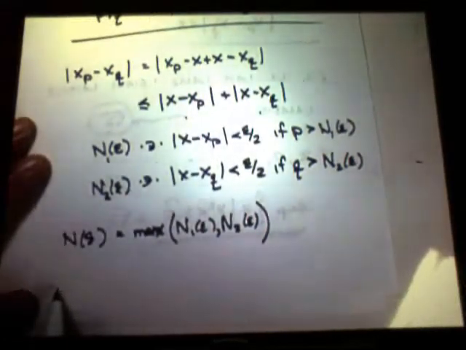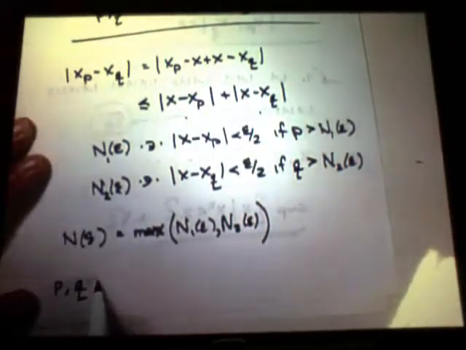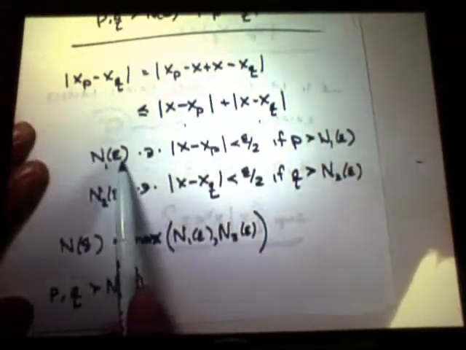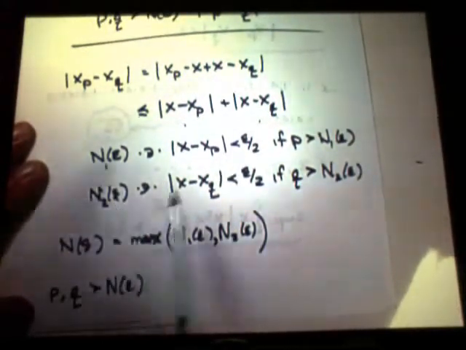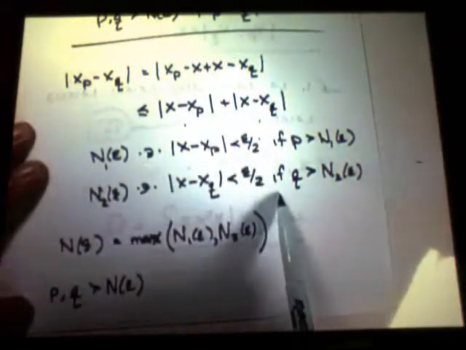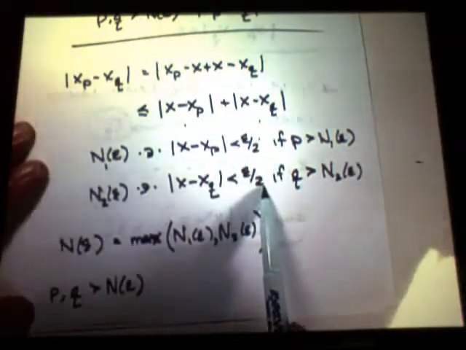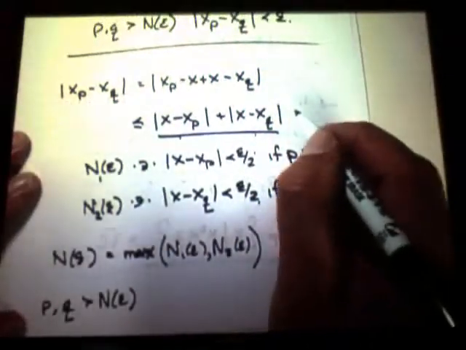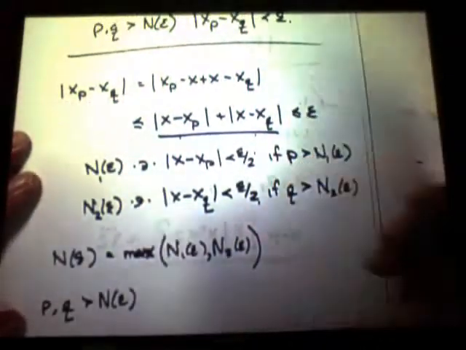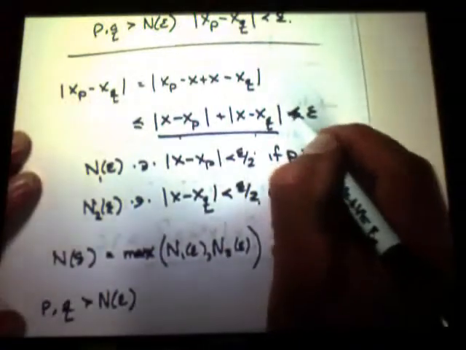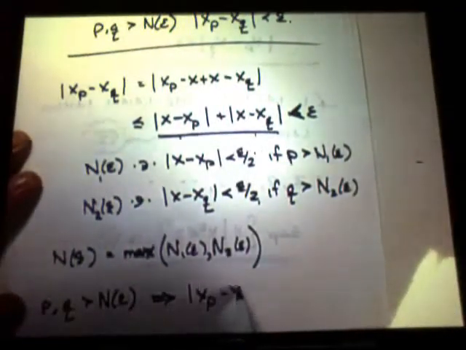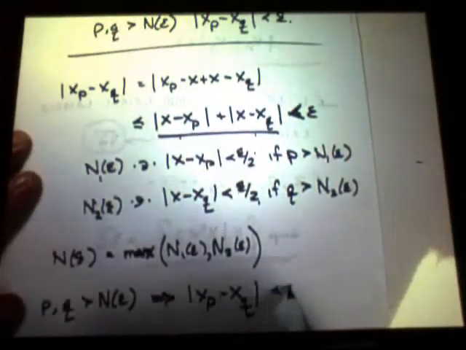If p and q are greater than N of epsilon, then p is certainly greater than N1, and q is certainly greater than N2, which means this is less than epsilon over 2, and this is less than epsilon over 2, so the sum is no greater than epsilon. In fact, that's strict. So that implies x_p minus x_q is strictly less than epsilon.